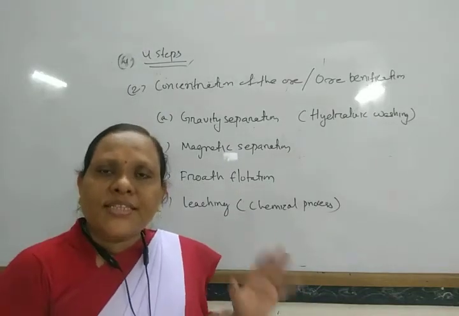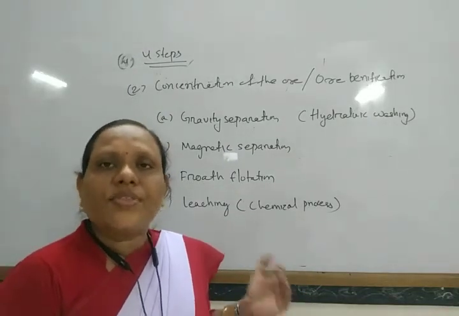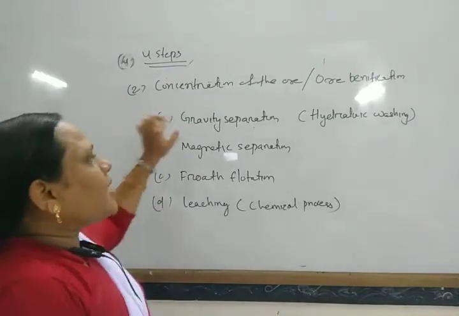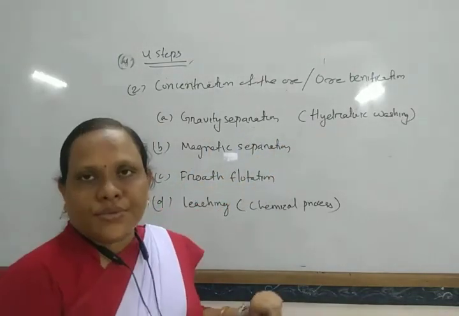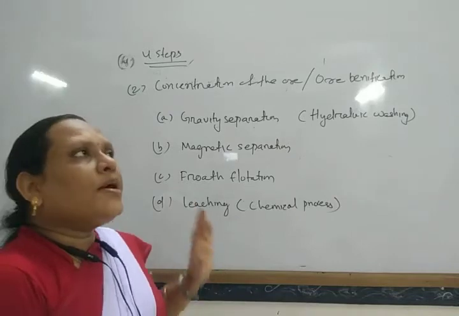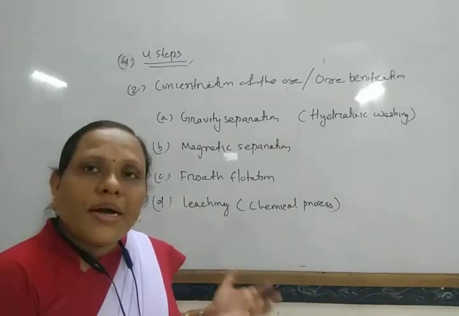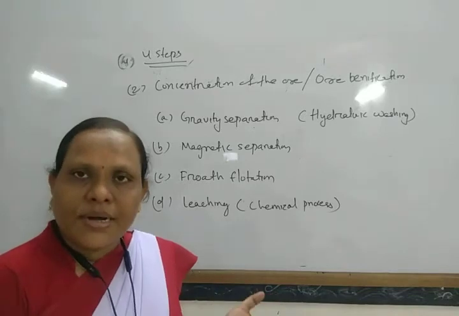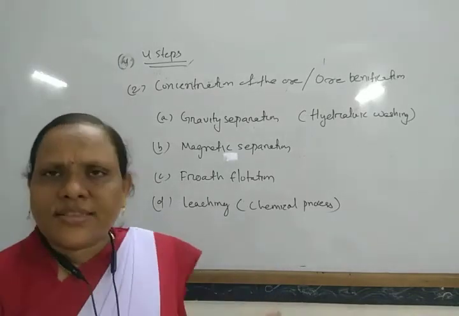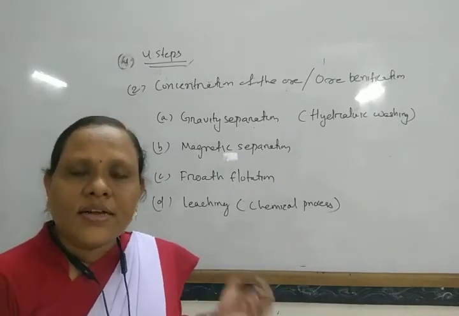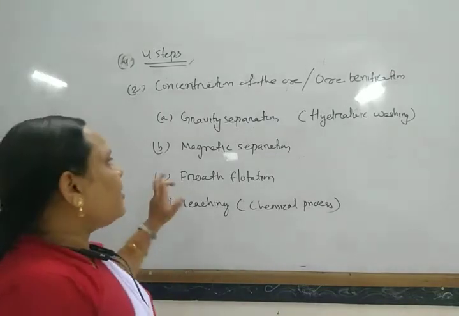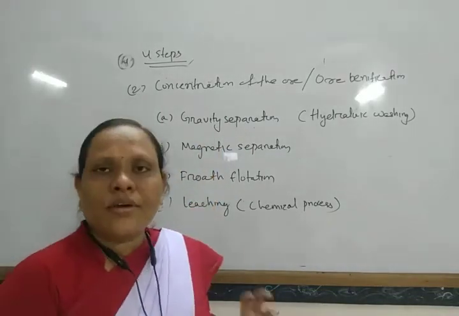For example, for the concentration of hematite, the iron ore, which contains some earthy impurities lighter than hematite, gravity separation is used.